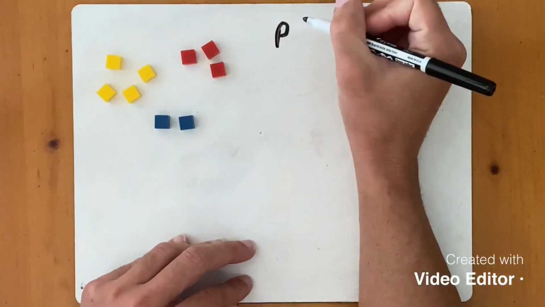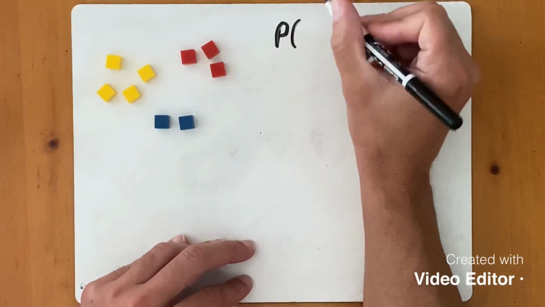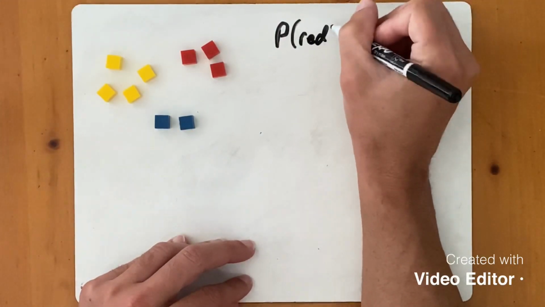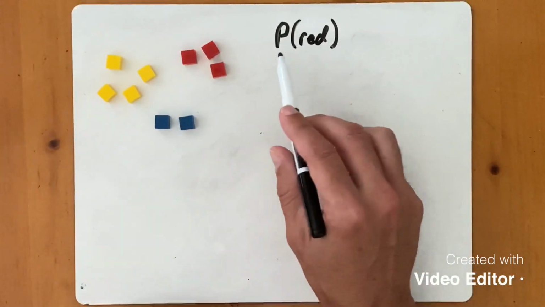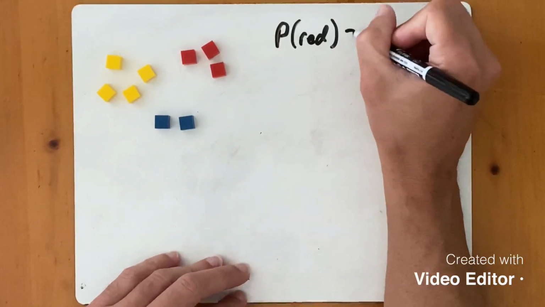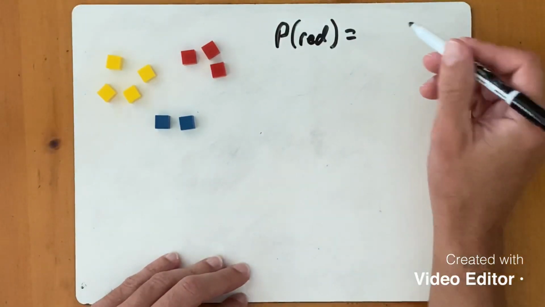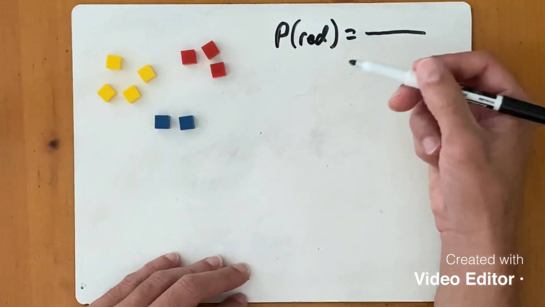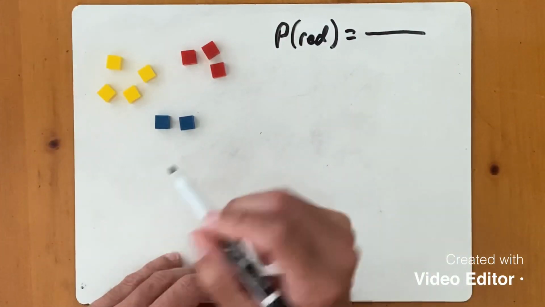Well, I'm going to use capital P to represent probability. Okay, and then next to that in parentheses, I'm going to put what I want my favorable outcome to be. Remember, favorable outcome is what I want to happen, and that is that I want to pick a red cube. So I'm saying what's the probability of getting a red one? Probability again is total favorable outcomes, how many different ways can it happen, divided by total outcomes, how many different possibilities are there if I pull one cube out? Like how many different things can happen?